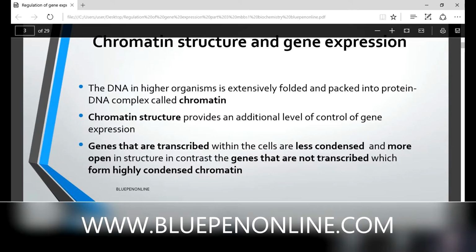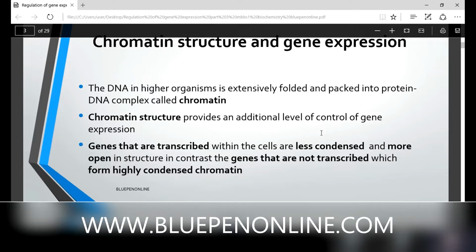What is the purpose of chromatin? It gives an additional level of control of gene expression. How is it controlled? There are less condensed areas and more condensed areas.